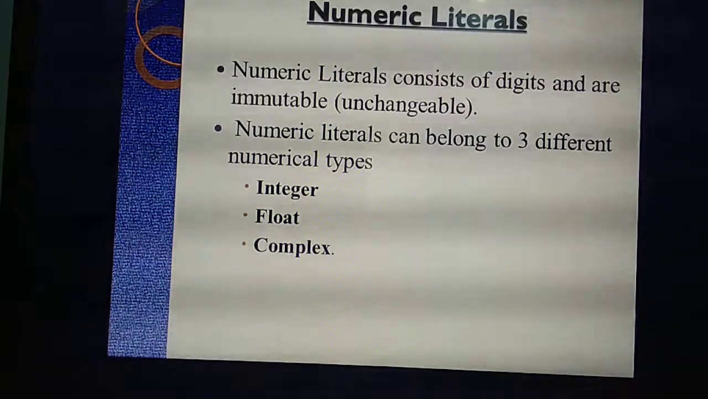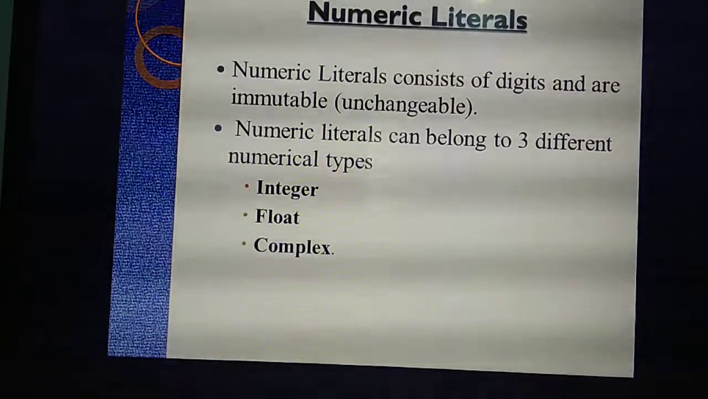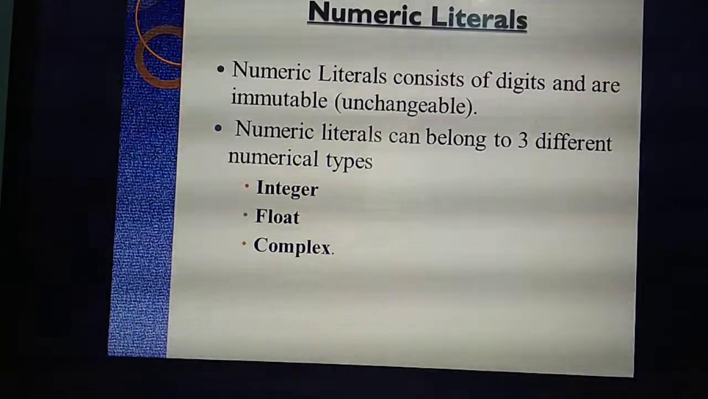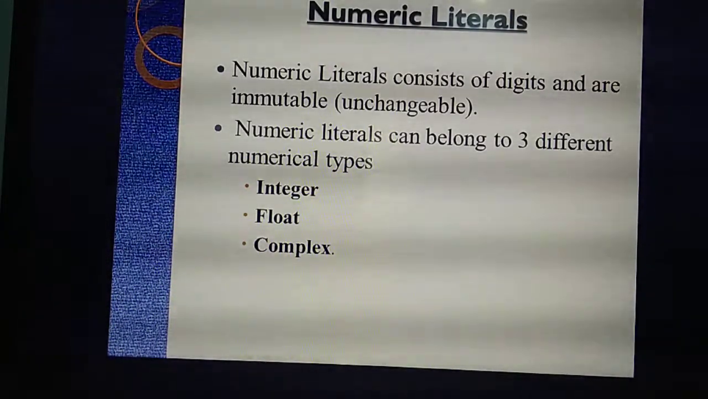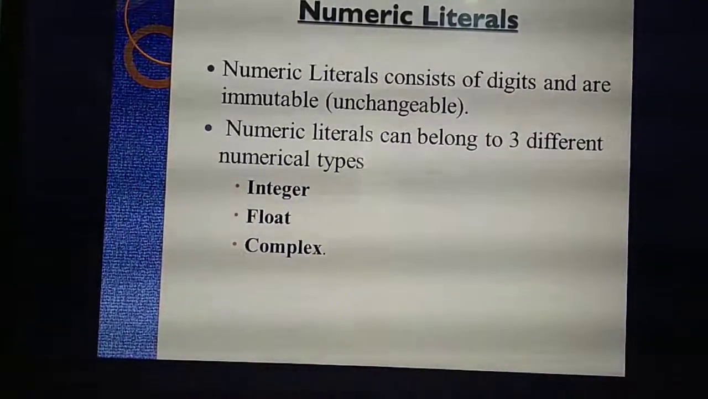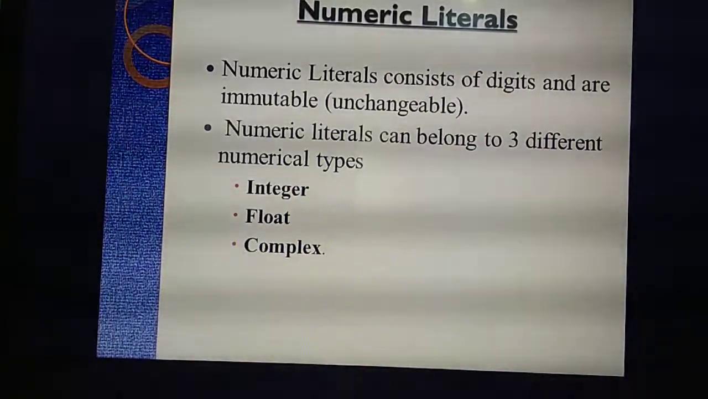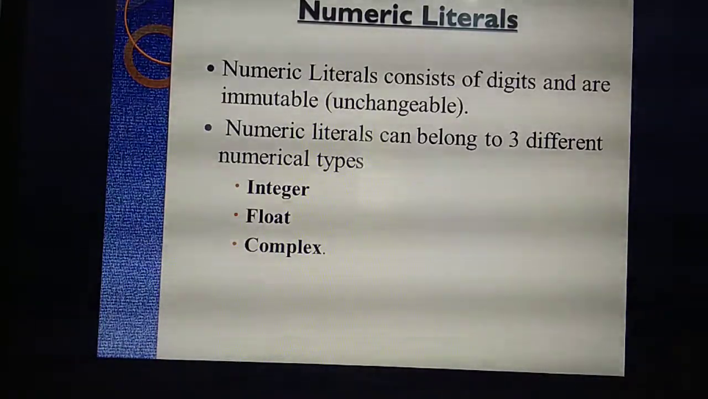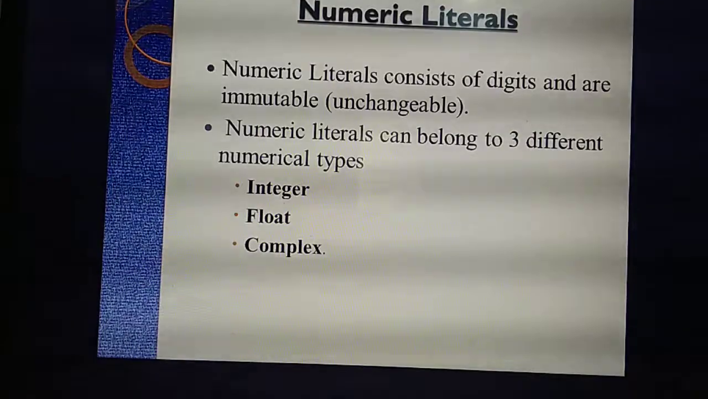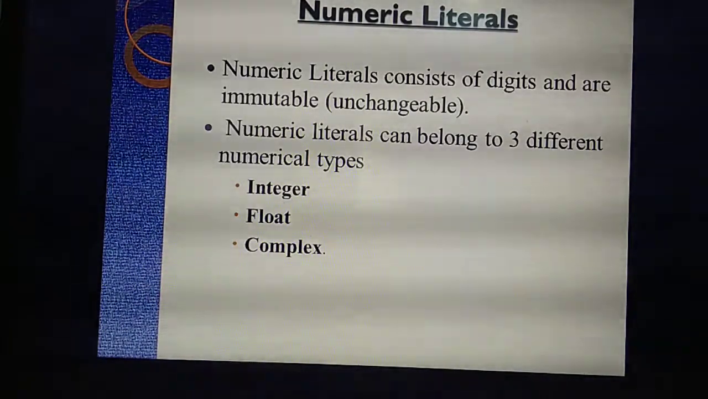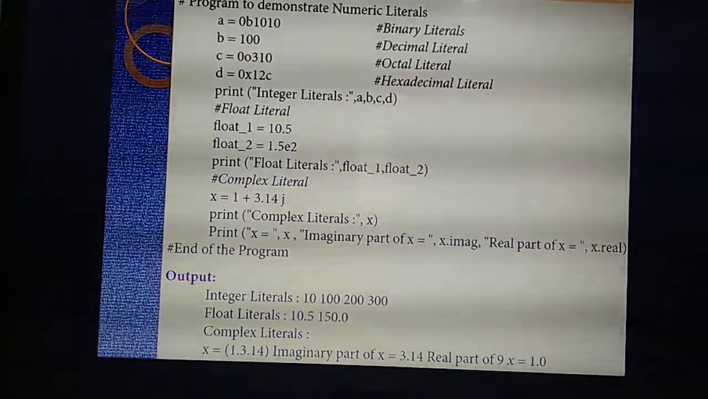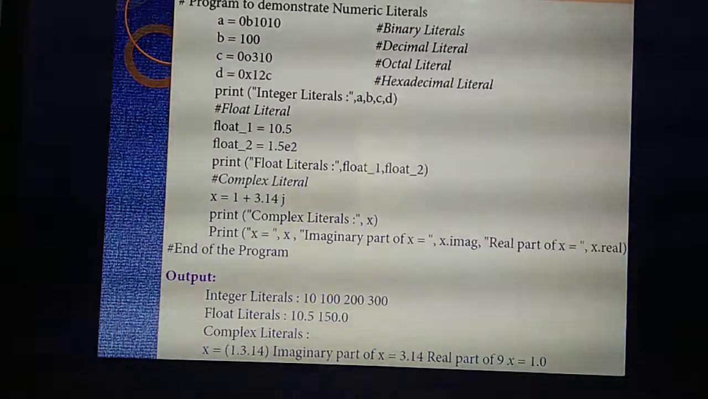How many types of numeric literals are there? Three. What are they? You have already studied this in 11th standard. Integer, float, complex. What do you mean by integer value? Normal numbers, 1, 2, 3. What do you mean by float? Point numbers. What do you mean by complex? Complex numbers, that means real part as well as imaginary part. Understand? For that they have given one example program.